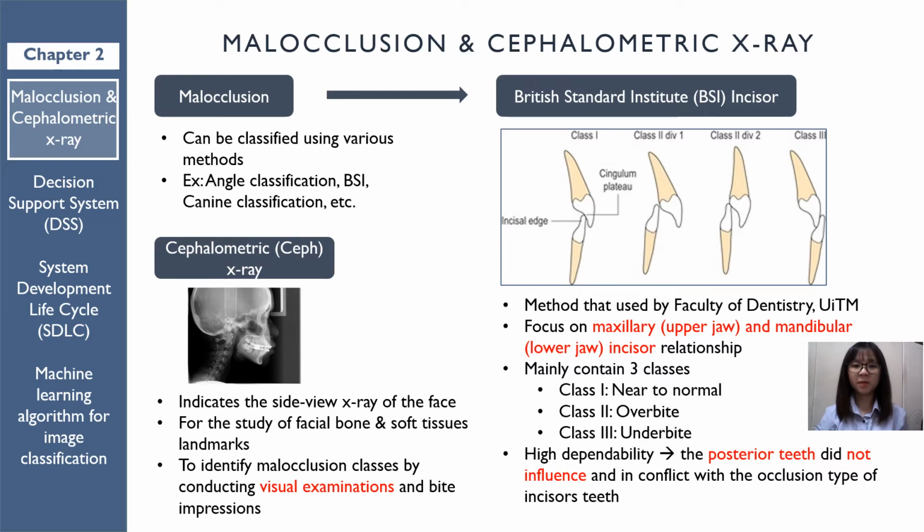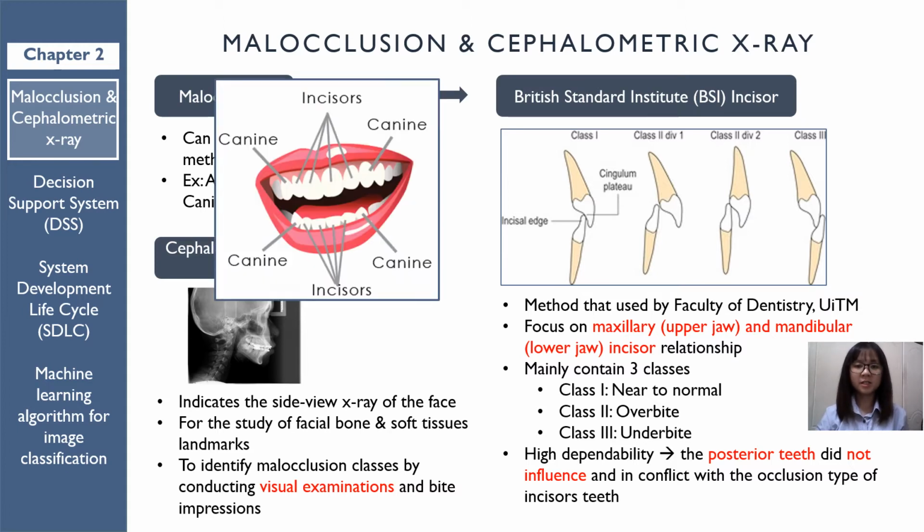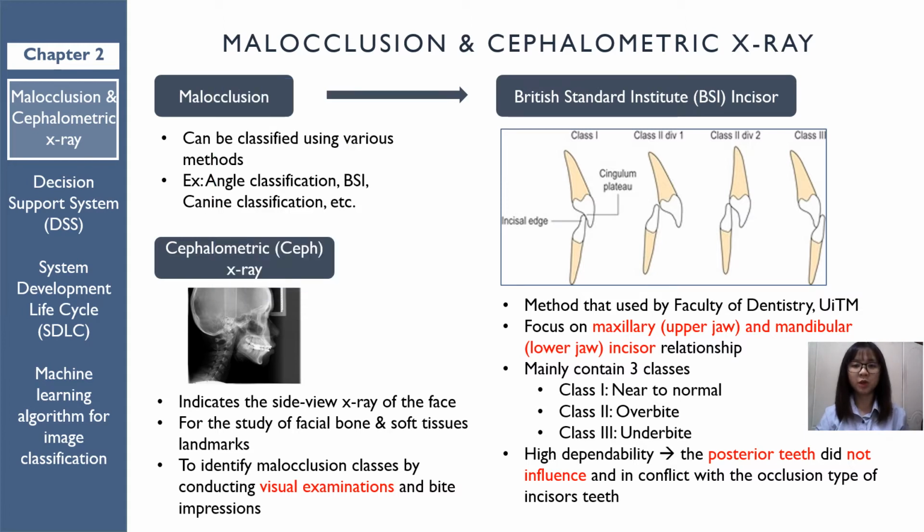PSI has 3 main classes, class 1, 2, and 3. This method focuses on maxillary and mandibular incisor relationship. Incisor is the 4 front teeth for both upper and lower jaws. Class 1 for PSI is near to normal condition, means healthy teeth. Class 2 named as overbite, which the upper incisor is prominent, while Class 3 named as underbite, which the prominent side is the lower incisor.